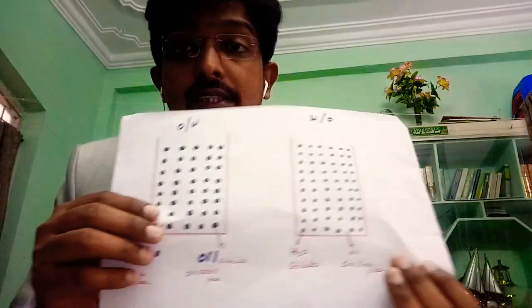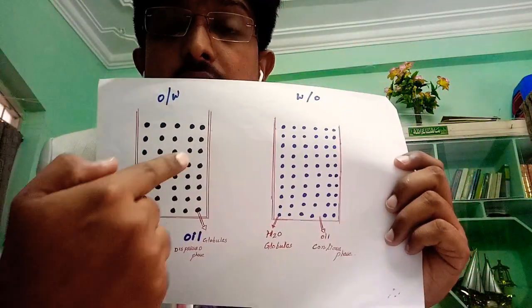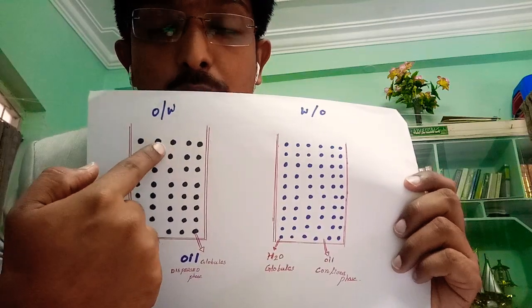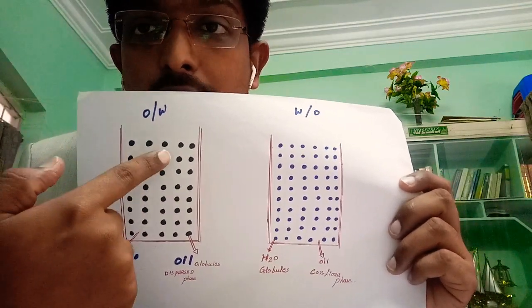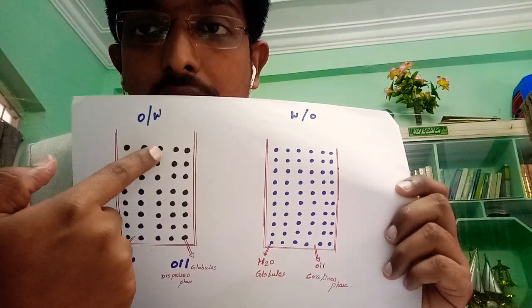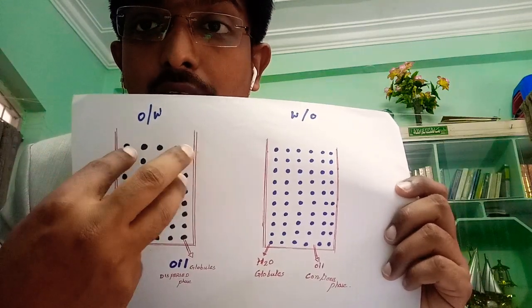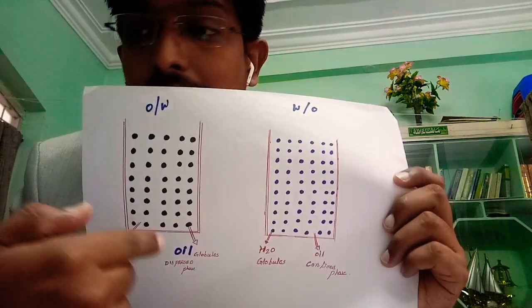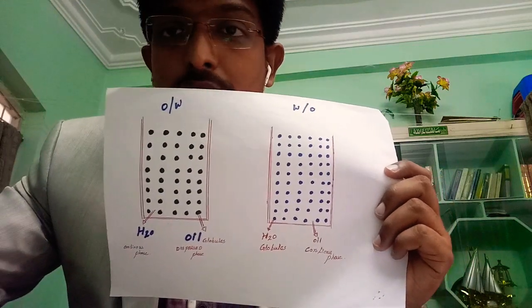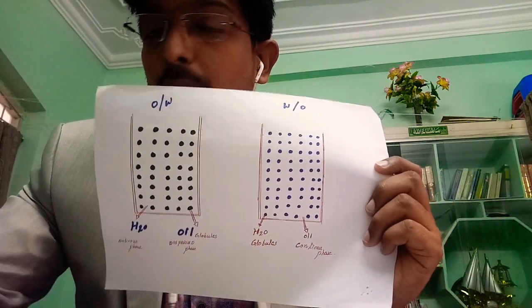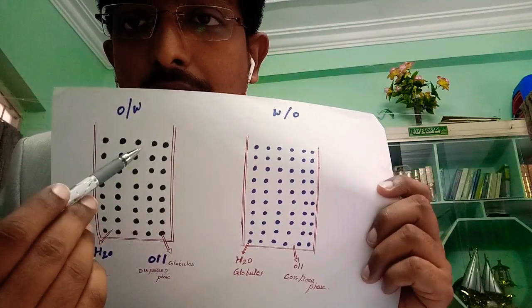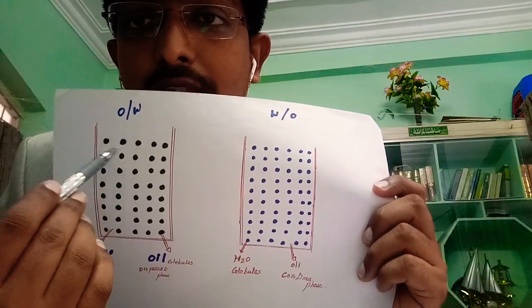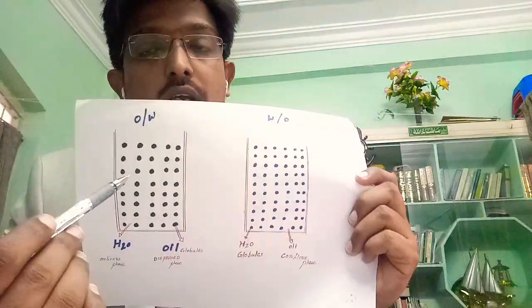As we have seen in this diagram, if you want these oil globules to be dispersed uniformly, then you need to prevent their coalescence. You need to prevent them from coming together and forming a big globule. So what does your emulsifying agent do? It simply forms a protective layer around the globule and prevents the coalescence of these two globules.